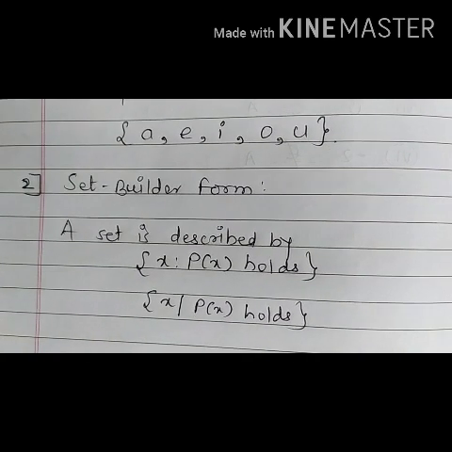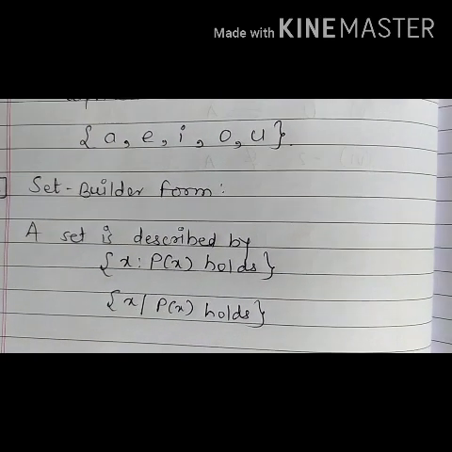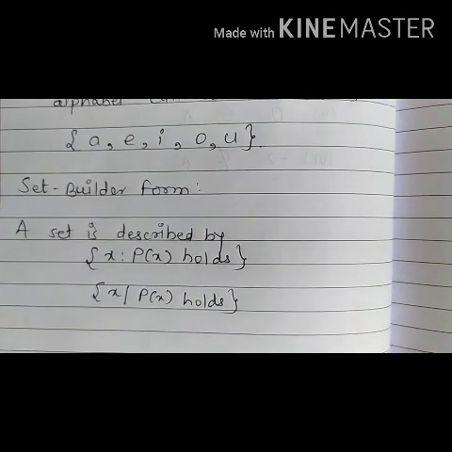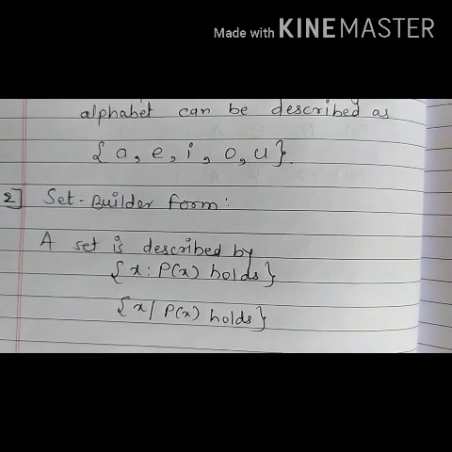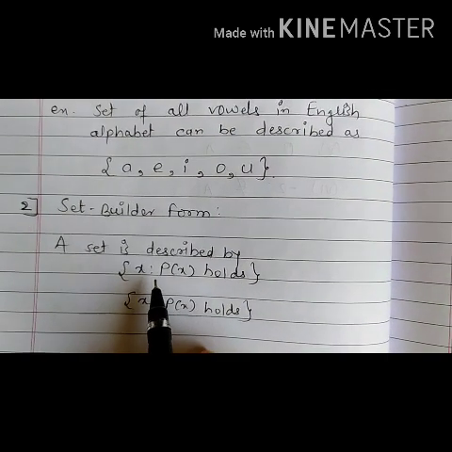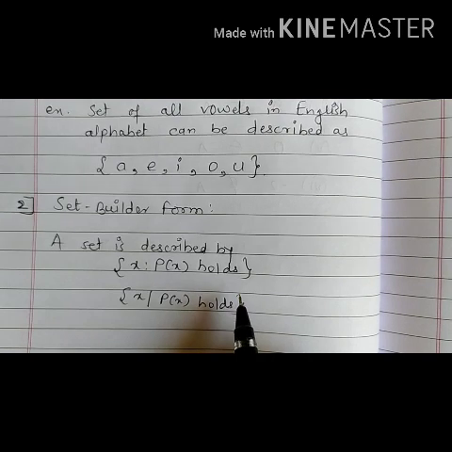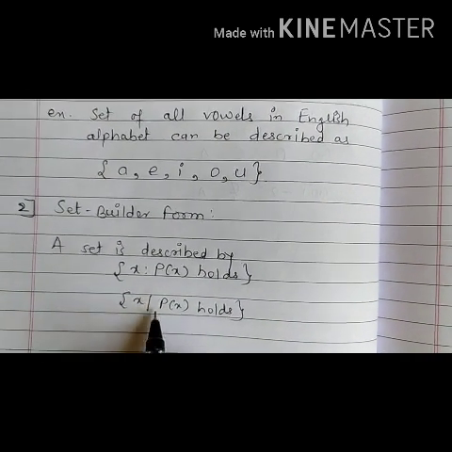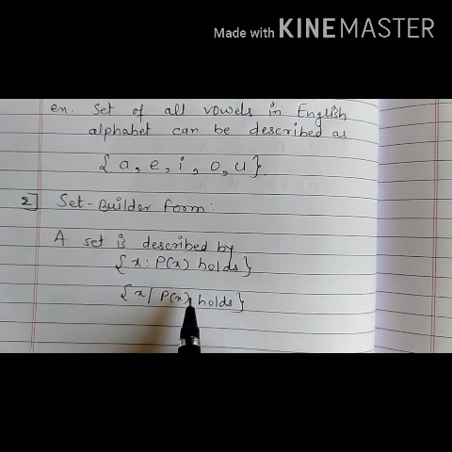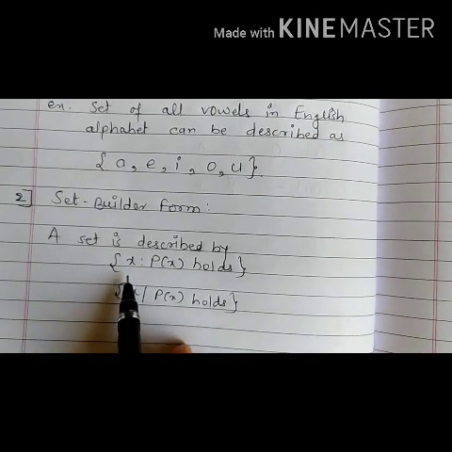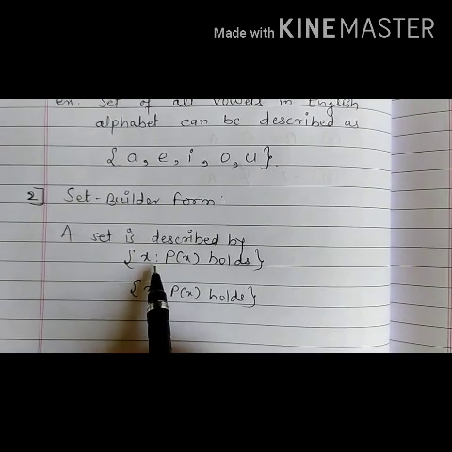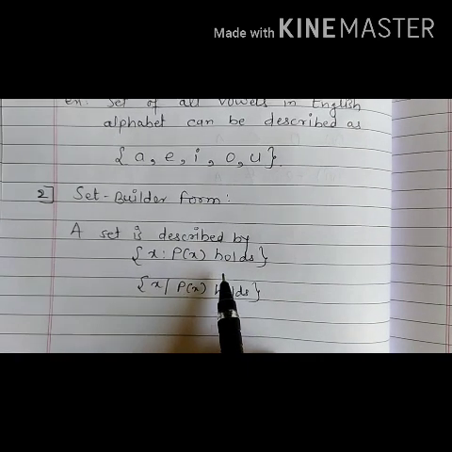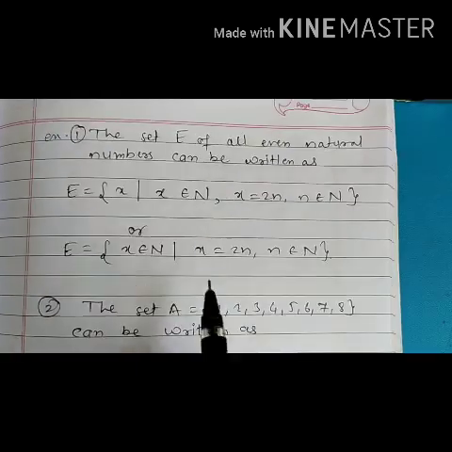In set builder form, a set is described by a characterizing property P of x of its elements. In such a case, a set is described by curly bracket x colon P of x holds, or we can write curly bracket x slash P of x holds. Now we are reading this as a set of x such that P of x, the characterizing property, holds. Understood? Now we'll see the example.